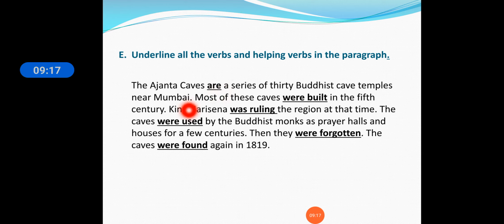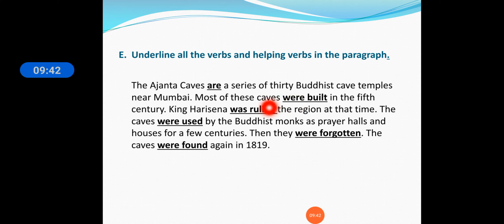Okay. Most of these caves were built in the 15th century. Okay. So built is an action word. So the helping verb will be were. Okay. So as caves is also a plural form, we will use were built. Okay. So all of you remember, when there is a plural form we will use were.